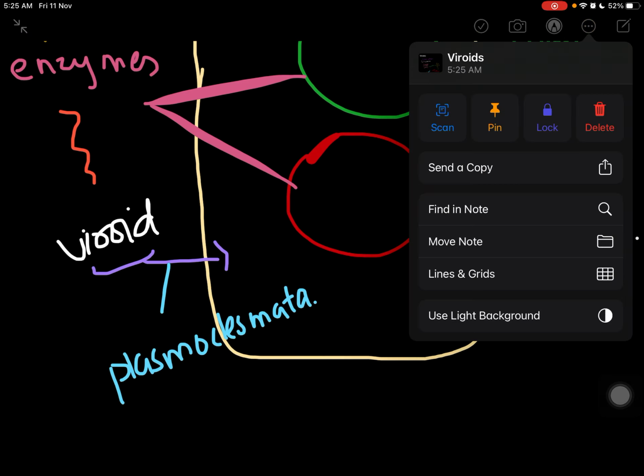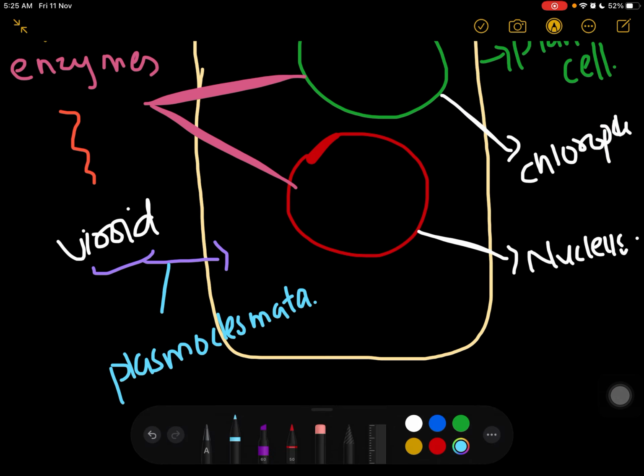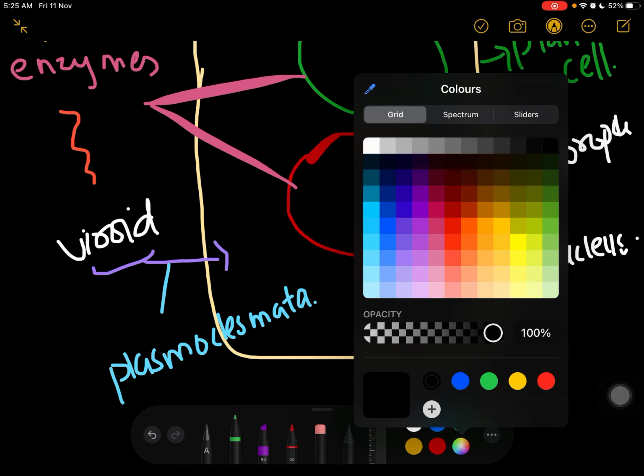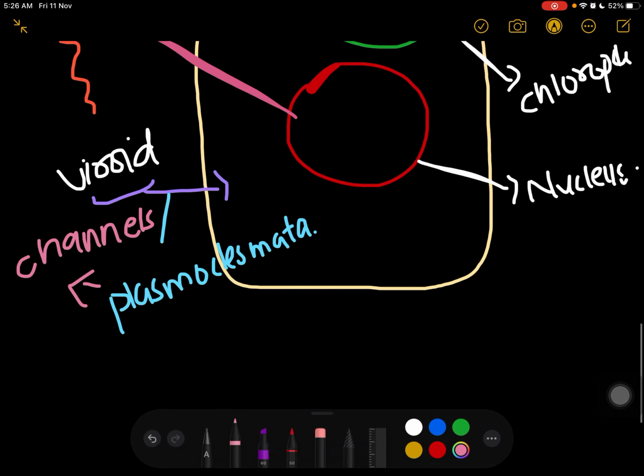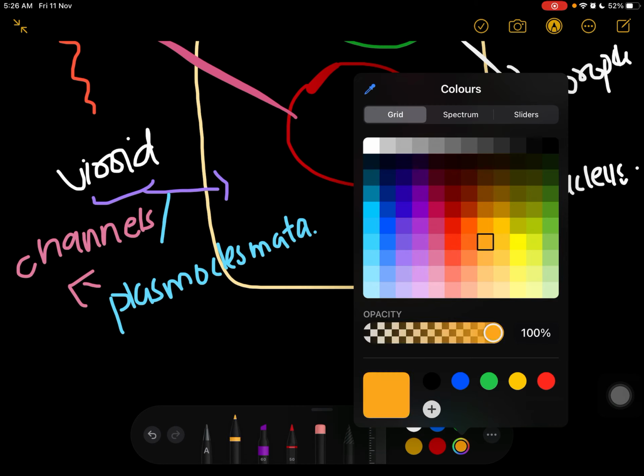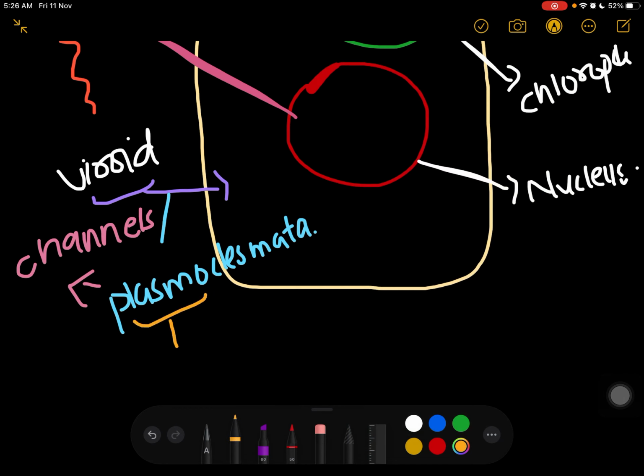Now what is plasmodesmata? Plasmodesmata are the channels of the cell wall, or you can say the openings or pores of the cell wall, through which something enters the cell.